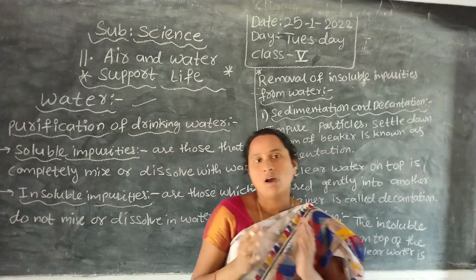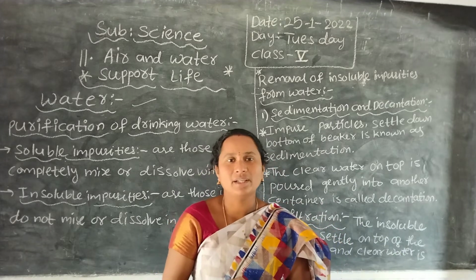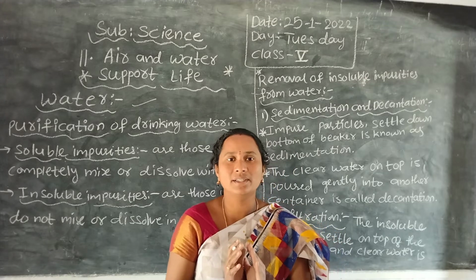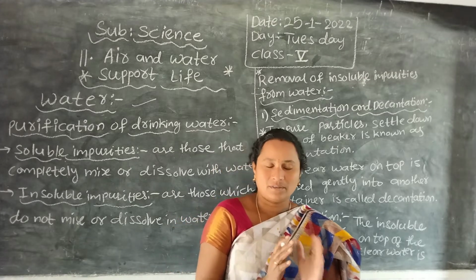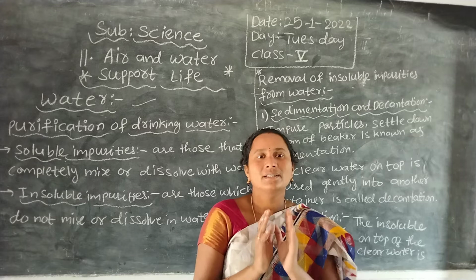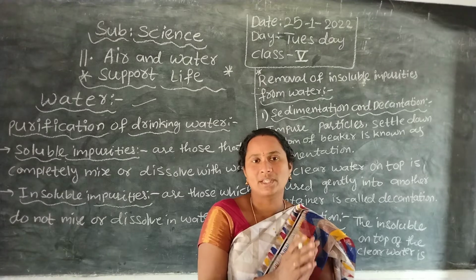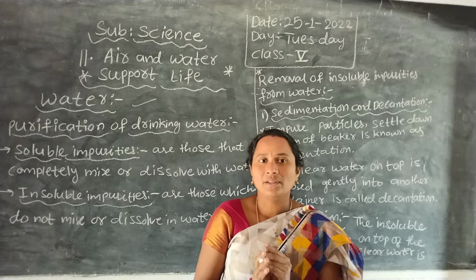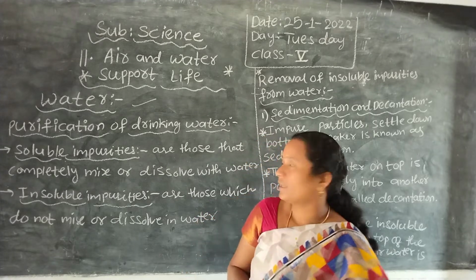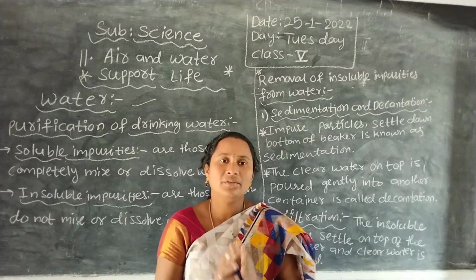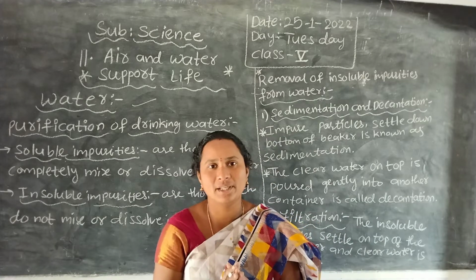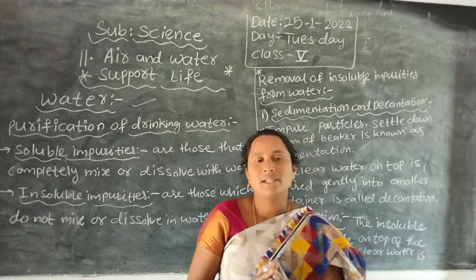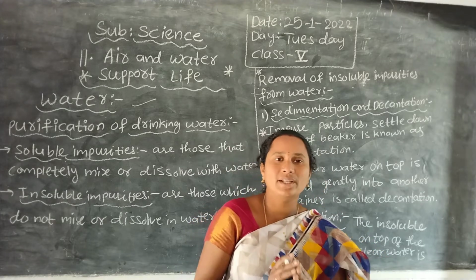How much percentage of water is present on the earth? 71% of the earth is covered with water and 29% is covered with land. If we take the complete 100% of water sources, 97% of water is present in oceans and seas.